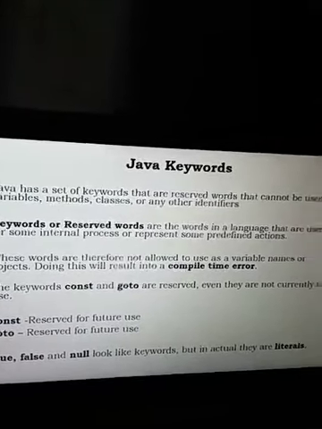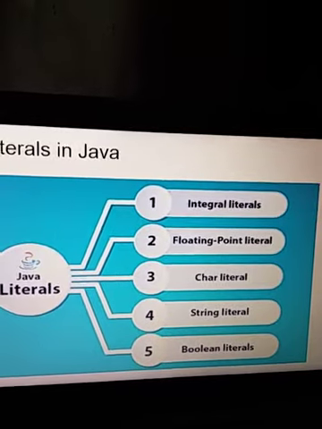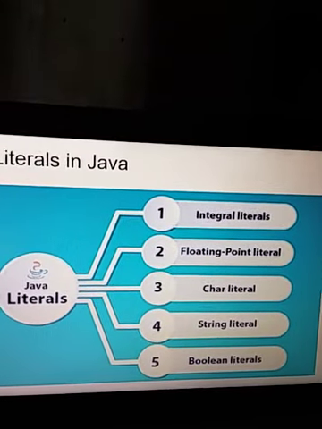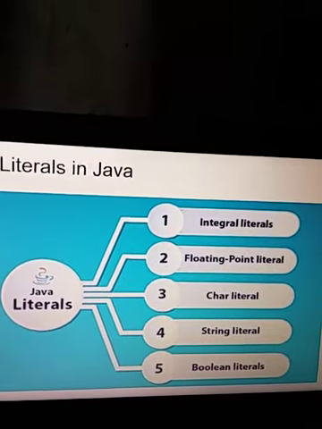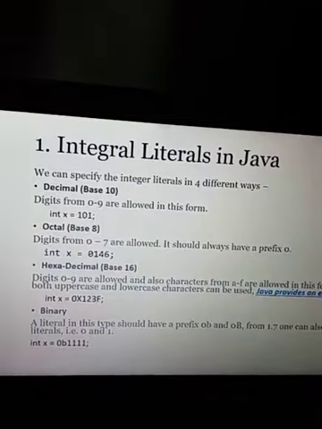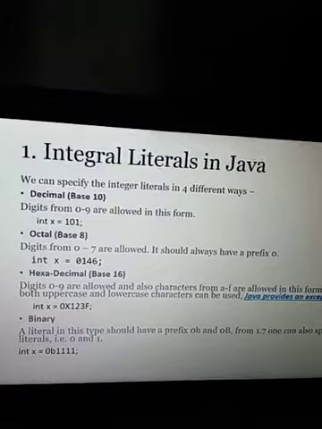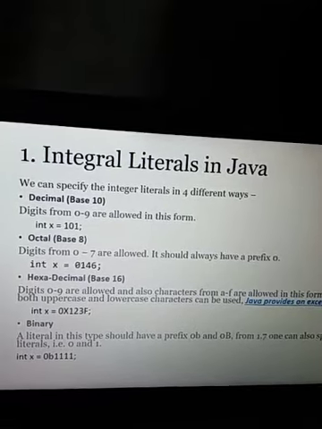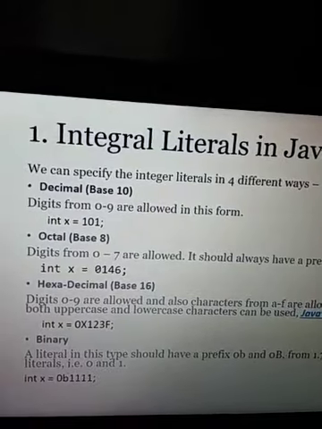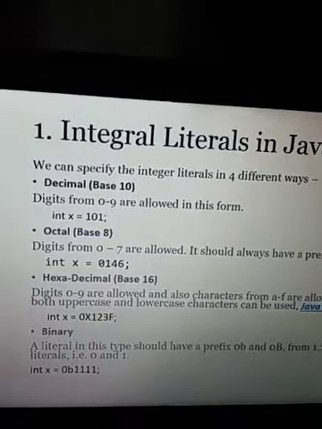Different types of literals in Java are integral literals, floating point literals, character literals, string literals, and boolean literals. Integral literals may come in four different ways. It might be a decimal integer, octal integer, hexadecimal integer, or binary integer. A decimal integer may have the numbers 0 to 9. An octal integer may have the numbers from 0 to 7. It should be preceded by the number 0.